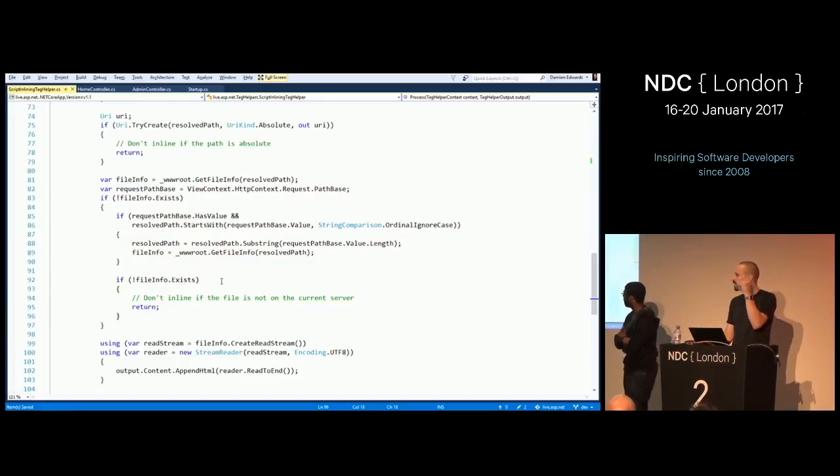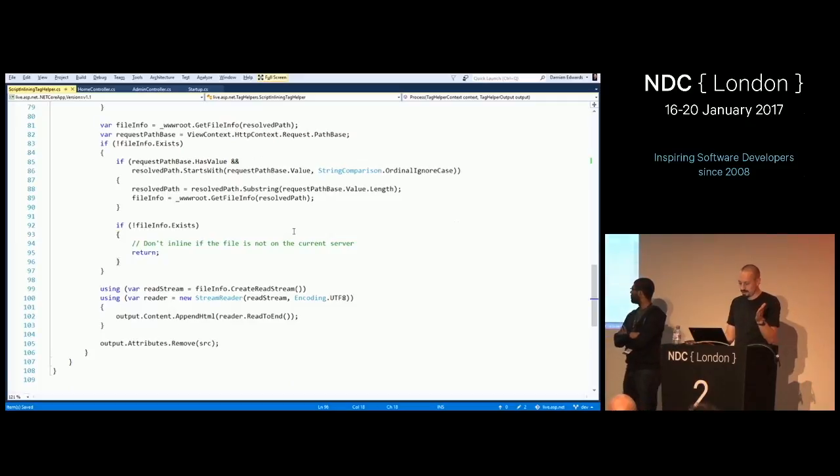It's just going through the methodology: okay, is it a very simple URI? Is it a full URI? Well, yes, and I can't obviously get that file. Is it something on disk? Oh, in my site? Yes. Oh, do I have to adjust for path base? Yes, I do. Go through all that. If it's not there, fail, or just return and do nothing. If it is there, go ahead and read it and then append it to the output.